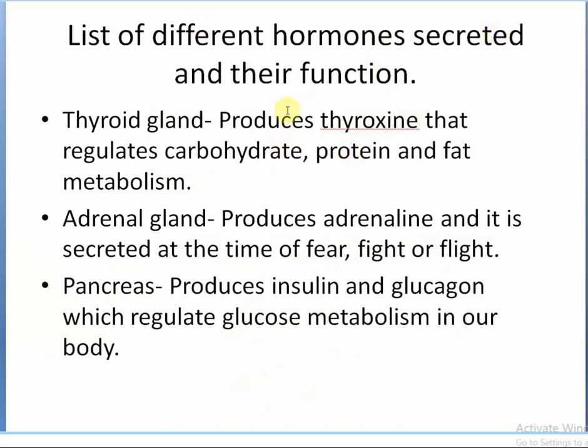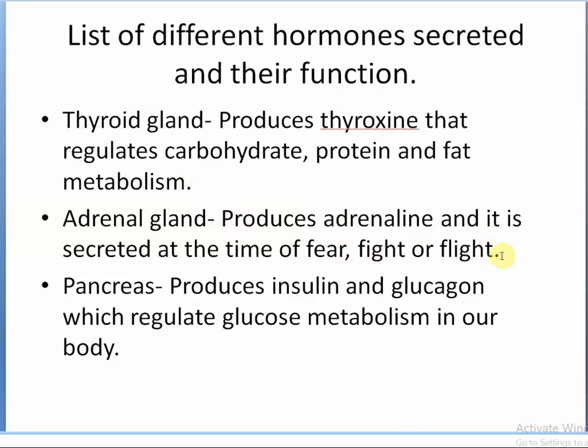So the thyroid gland produces thyroxine, which regulates carbohydrate, protein and fat metabolism in our body. The next one is the adrenal gland. What does the adrenal gland do? It produces adrenaline, and it is secreted at the time of fear, fight or flight.